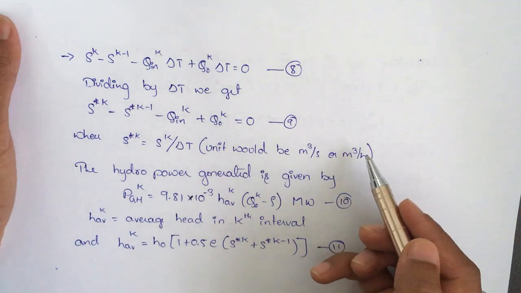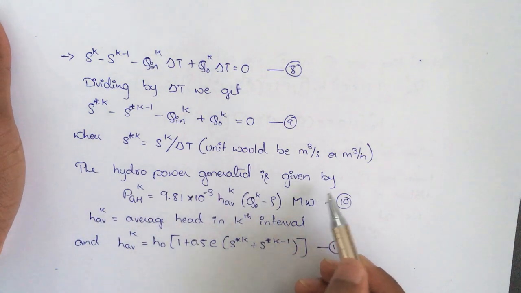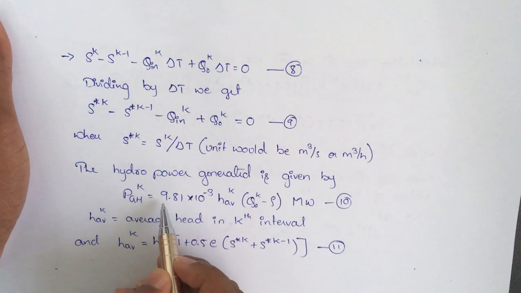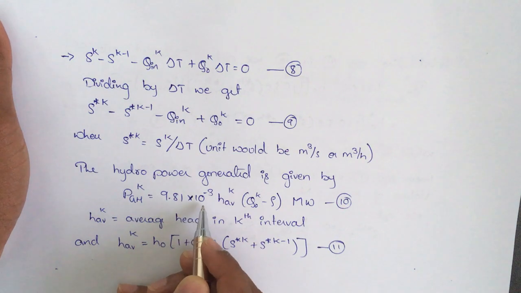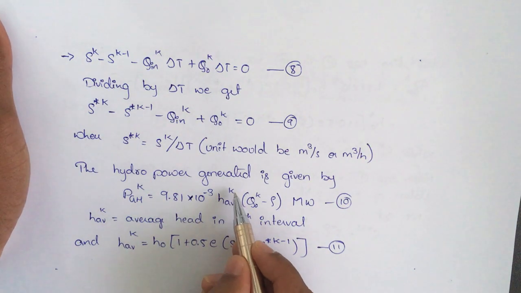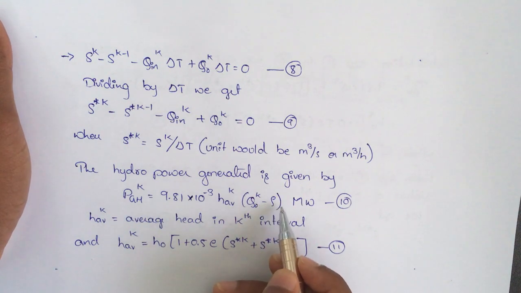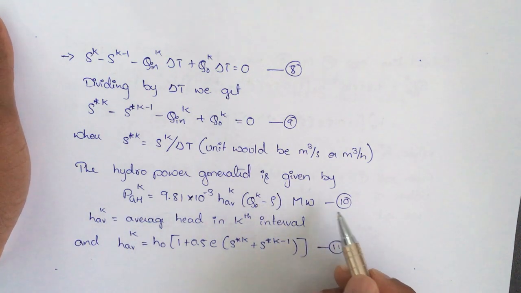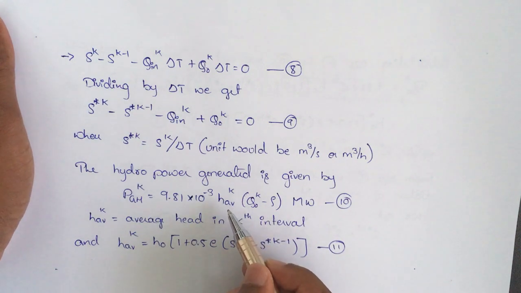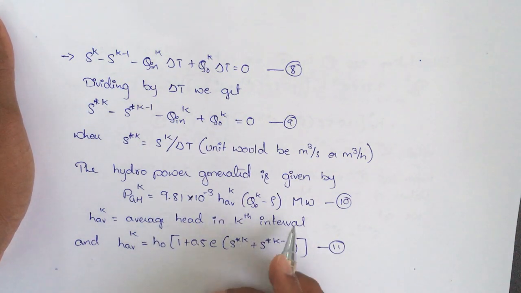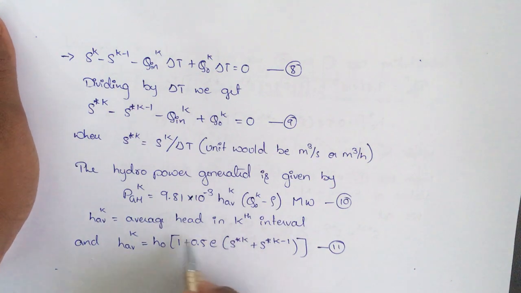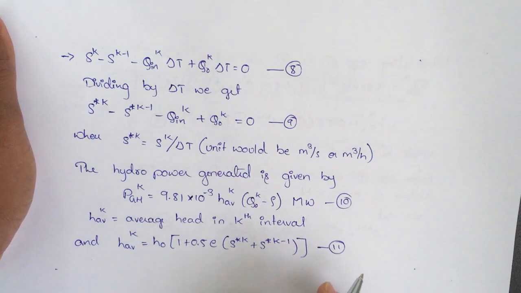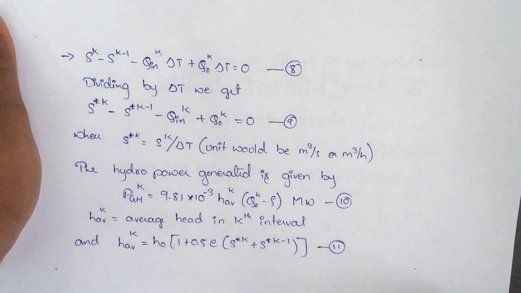And the hydropower generated is given by PGHk equal to 9.81 into 10 raised to minus 3 HAVk within the bracket Q out k minus rho, in terms of megawatt. And in this equation, HAVk is the average head in the kth interval. It is represented as HAVk equal to H naught into 1 plus 0.5 E into S star k plus S star k minus 1. This will be represented as equation 11.